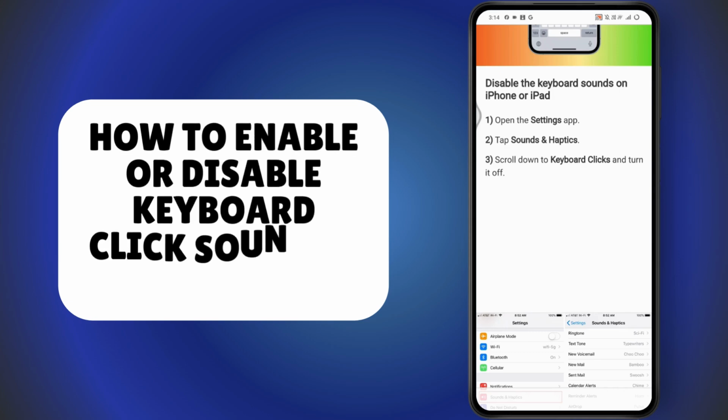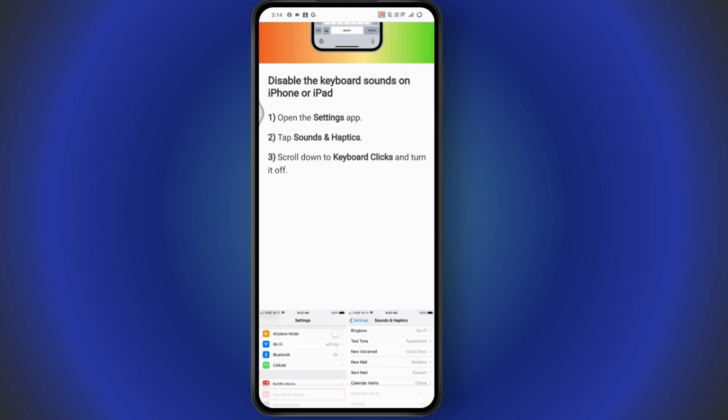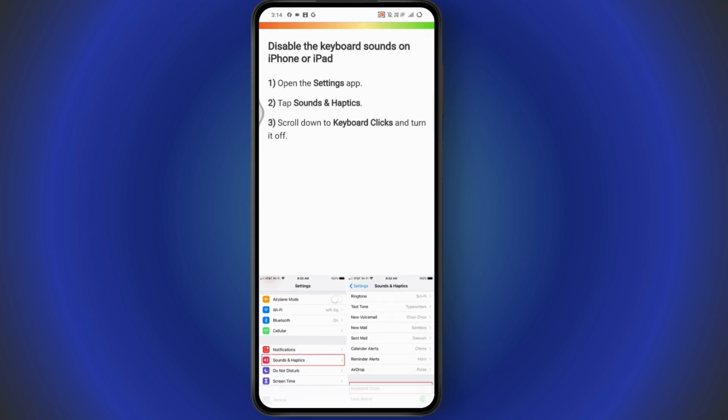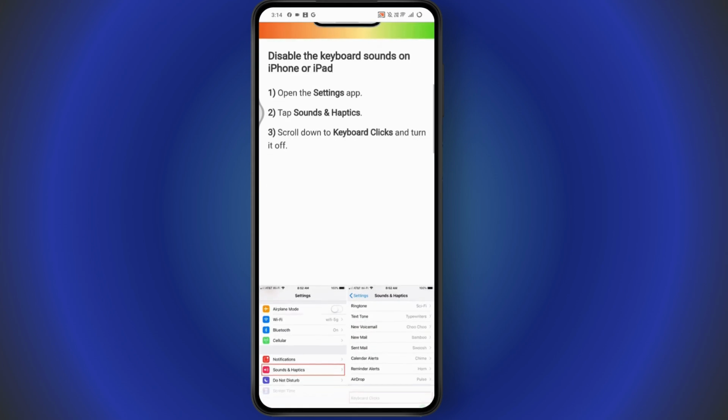How to enable or disable keyboard click sound in iPad. So if you want to enable or disable the keyboard click sound or keyboard sound on your iPad, then what you need to do is first you need to open up your iPad. And once you're here on the iPad, you need to open up your settings application.